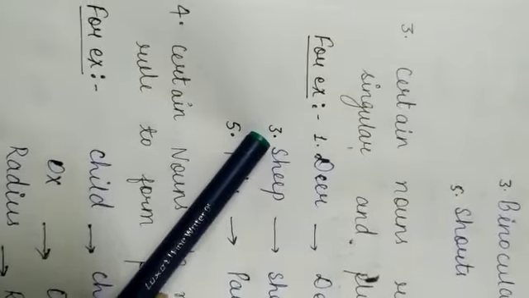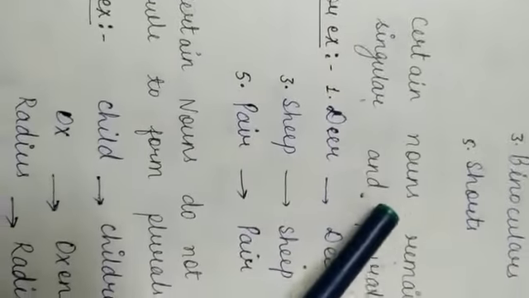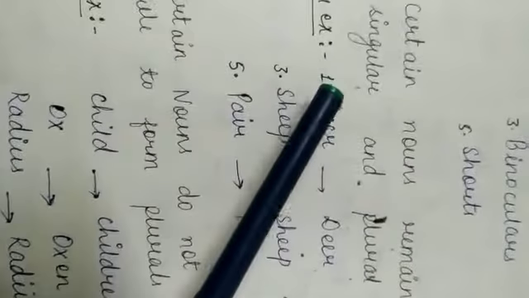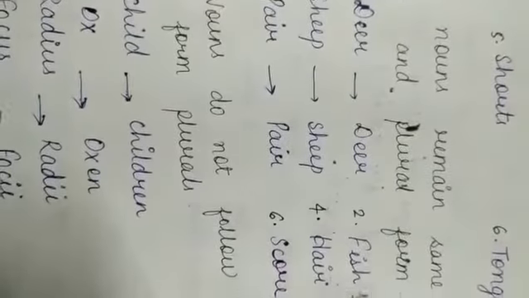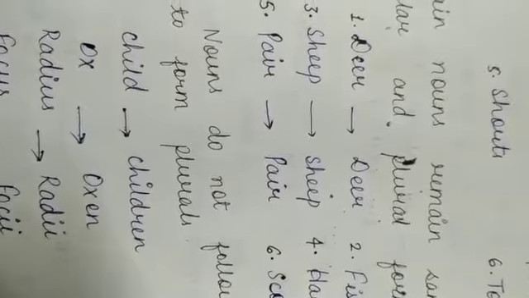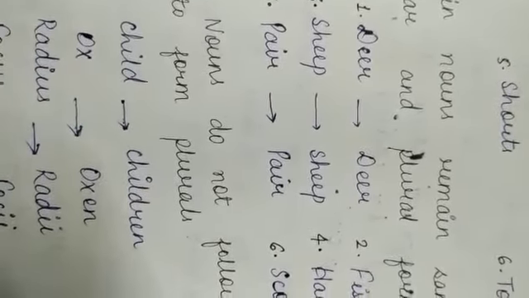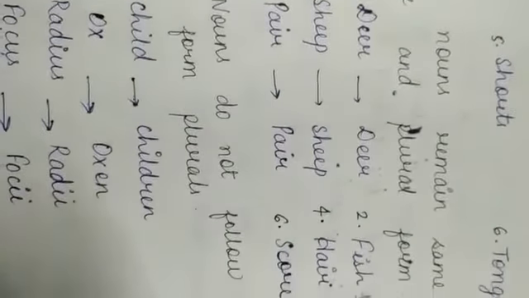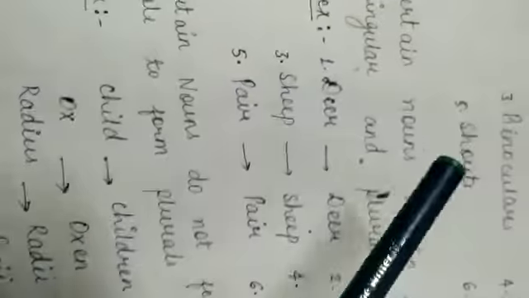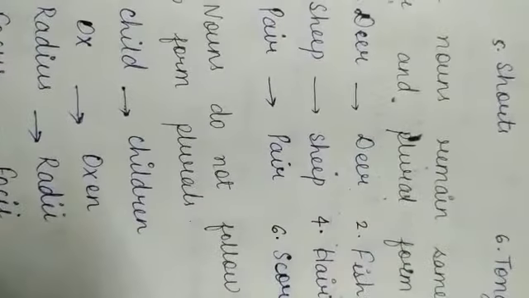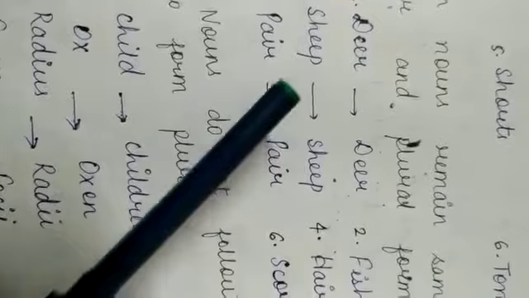Now the third point. Certain nouns remain the same in singular and plural form. For example, deer.